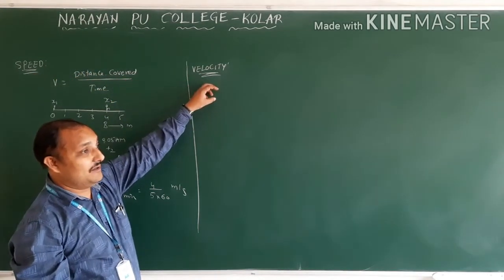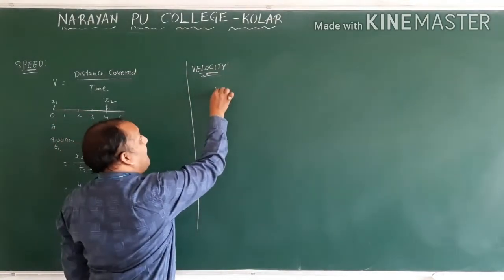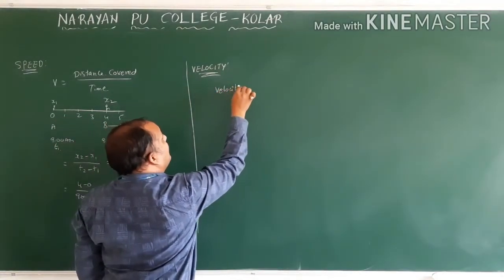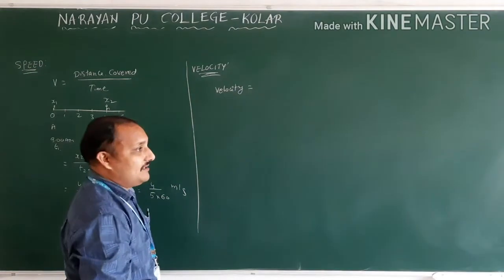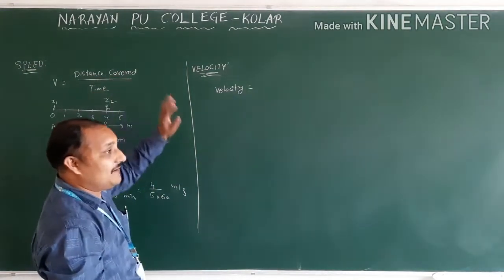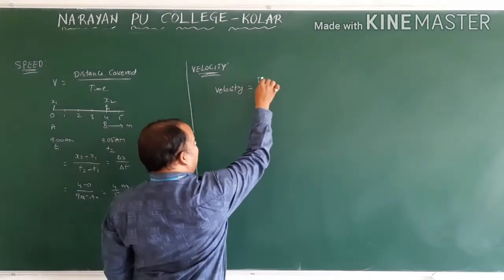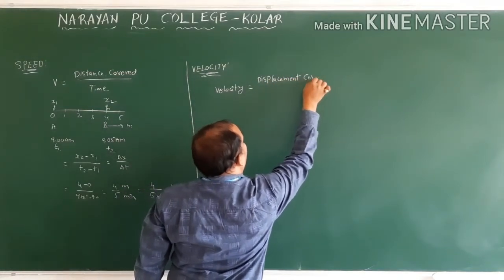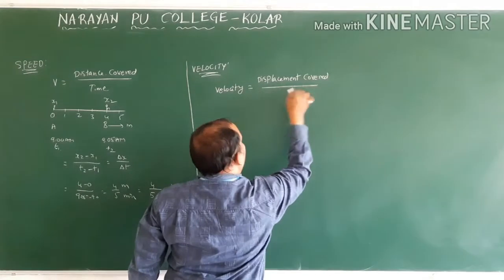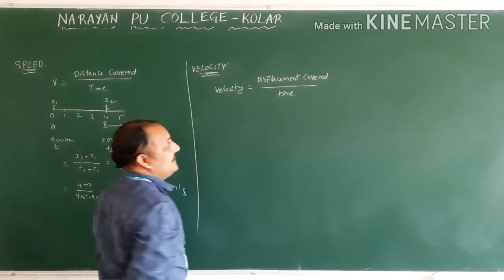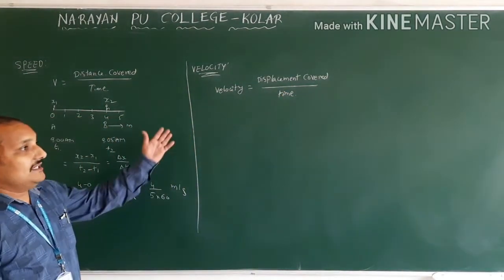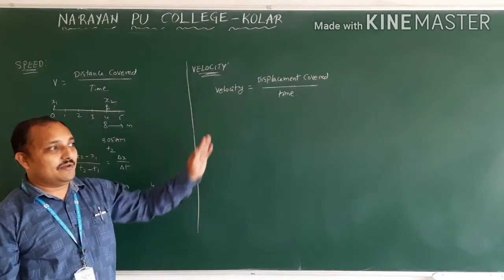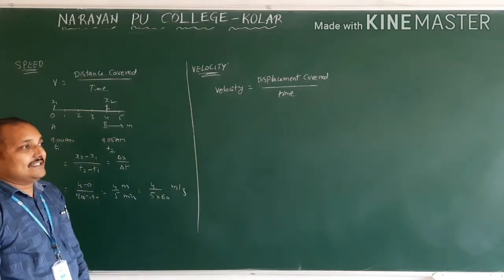Velocity is equal to what we have to write? In place of distance covered, what we have to write? Displacement covered in a particular time interval. Okay, the displacement covered between initial and final position in a particular time interval.